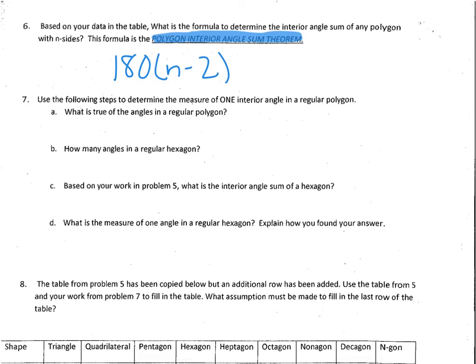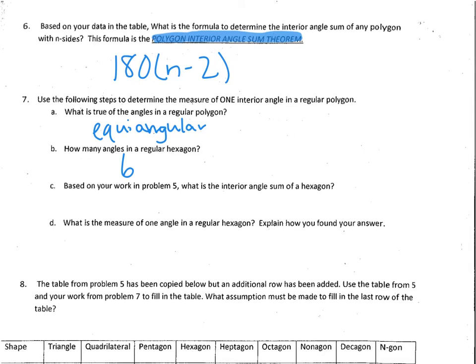Use the following steps to determine the measure of one interior angle of a regular polygon. It says, what is true of the angles in a regular polygon? Regular means that they are equiangular. Okay, and it says, how many angles in a regular hexagon? Well, we know there is 6.